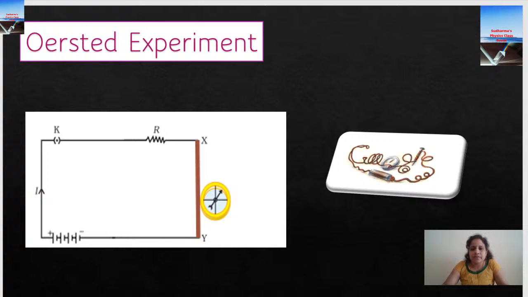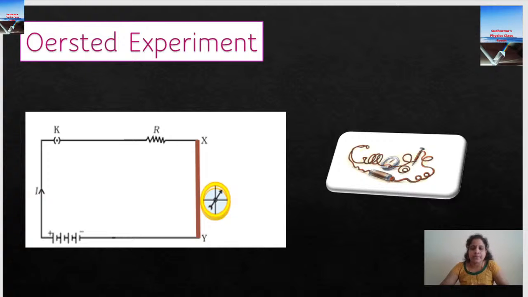What's the difference between those two? When we go to the school lab, we have a set of experiments. We write the aim, the materials to be used, the procedure, and we do the experiment, tabulate the data, then find the result. In most of the experiments we do in school, we know what the result should be. For example, if we are calculating the acceleration due to gravity, we know the value is 9.8 meter per second square.